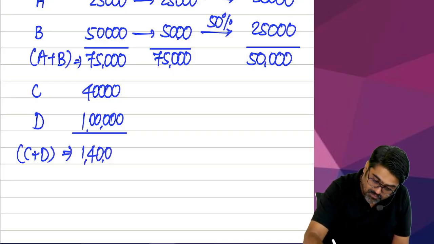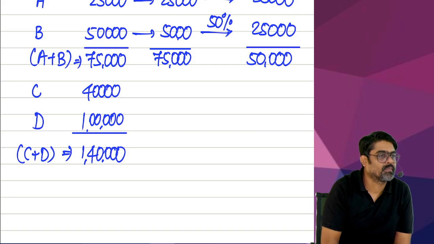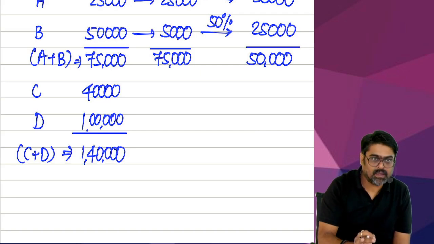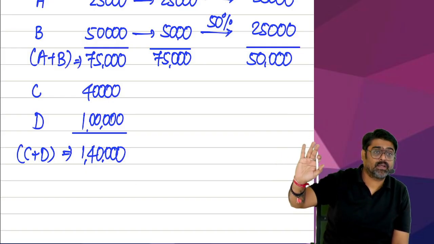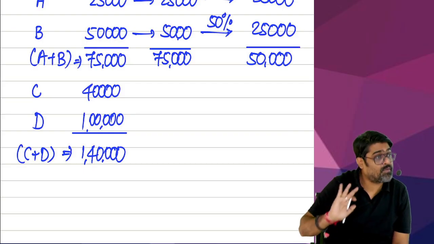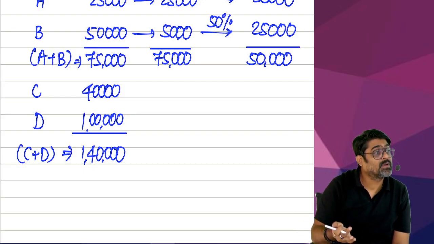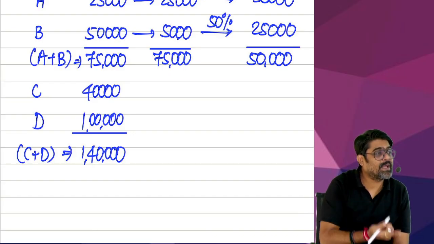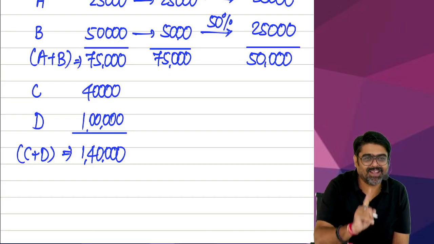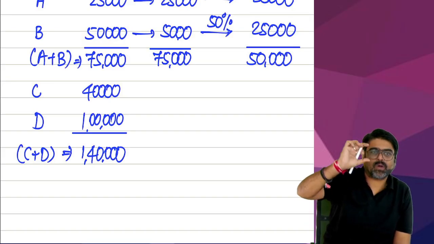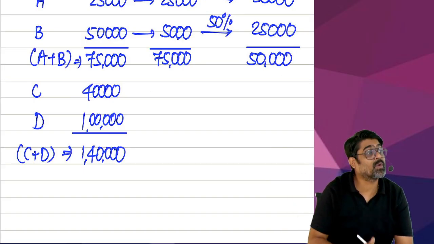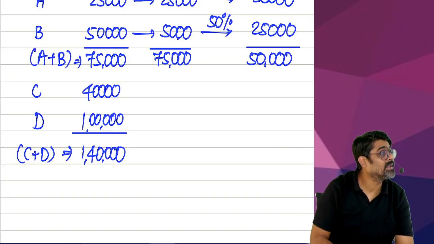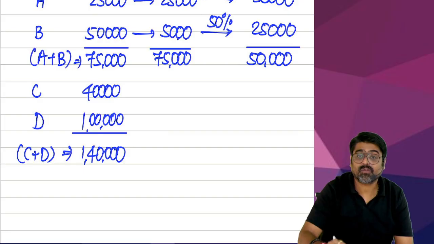Now there is a qualifying limit on this. C plus D will qualify under section 80G fully if it is less than or equal to 10% of your adjusted total income. So the maximum amount of C and D taken together which can qualify for 80G cannot be more than 10% of your adjusted total income. What did I say? 10% of your adjusted total income.